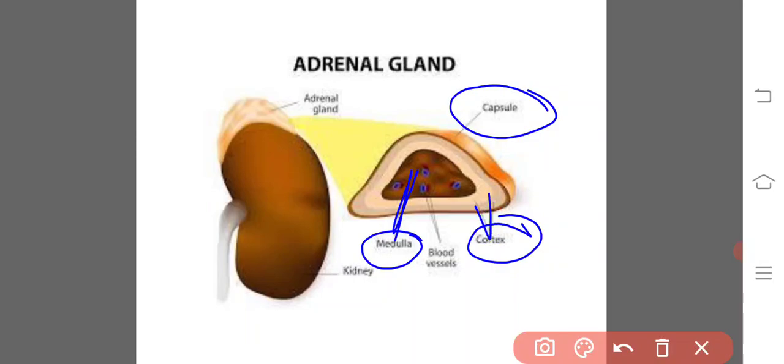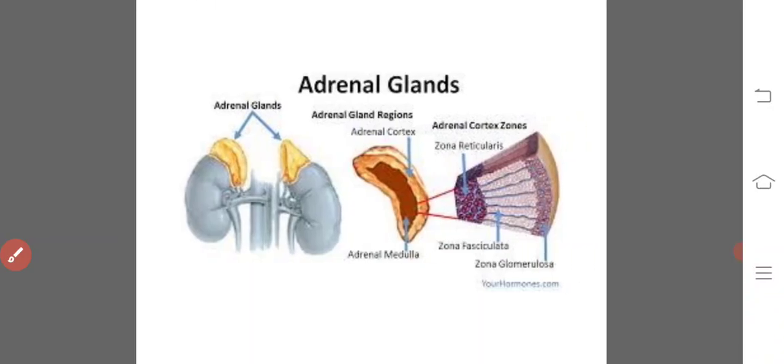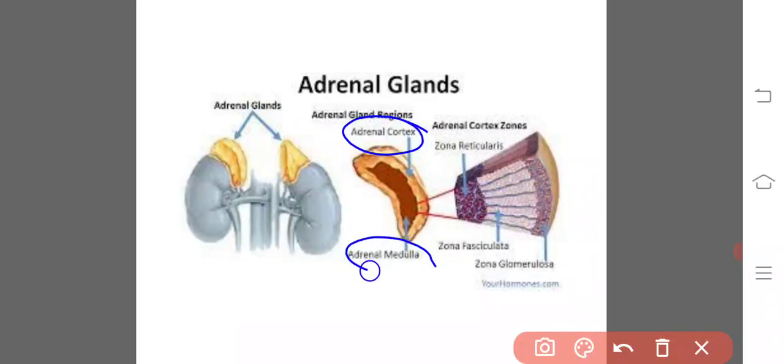Cortex and medulla produce and secrete different kinds of hormones. The cortical hormones are different and the medullary hormones are different. Let us see one by one. If we see the section of the adrenal gland, as we know, there is the outer cortex and the inner medulla. The cortical region is differentiated into three regions: zona glomerulosa, zona fasciculata, and zona reticularis. These three regions are confined to the adrenal cortex.